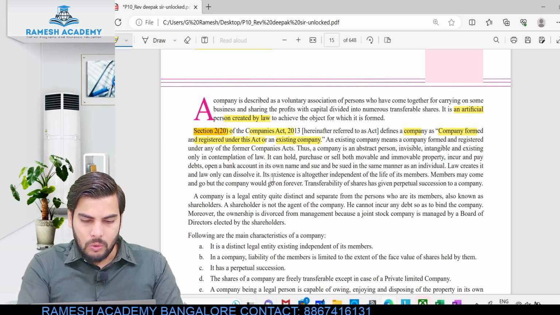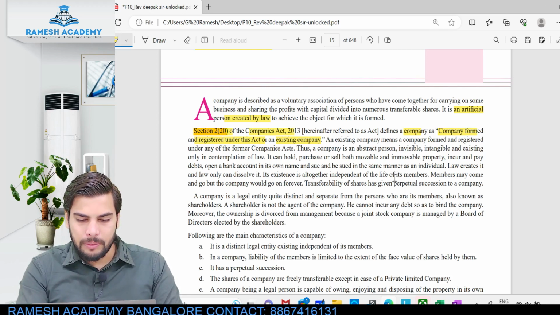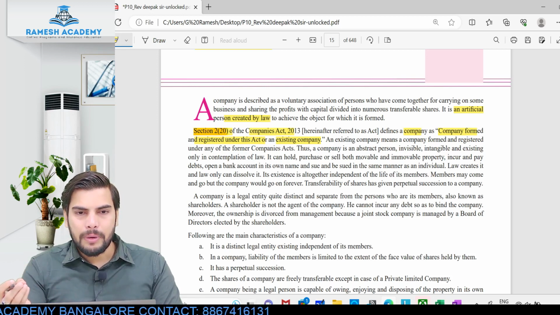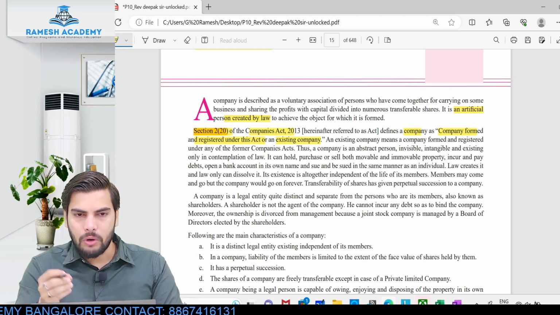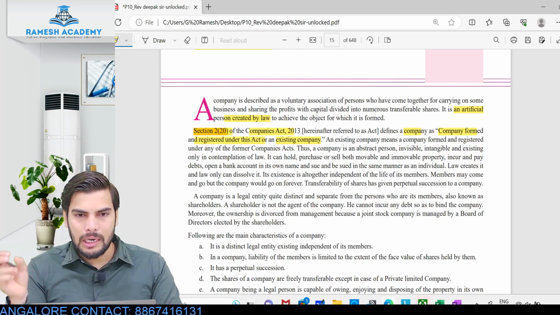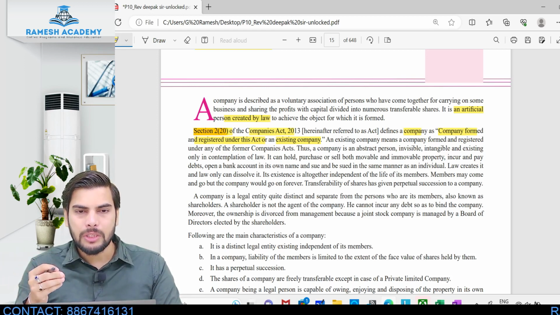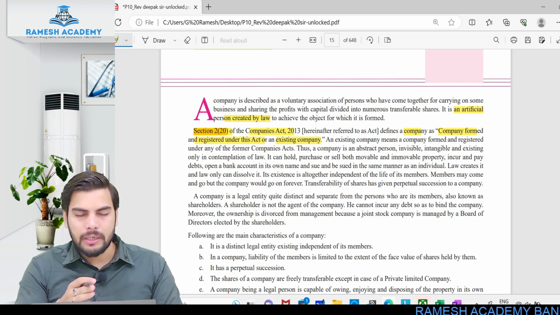Okay, so its existence is altogether independent of the life of its members. Company is nowhere connected to the members. It is treated as a separate legal entity. There might be changes in the ownership or in the management, but the company will be in existence throughout. Just because all the shareholders died, it doesn't mean that the company's existence will come to an end.